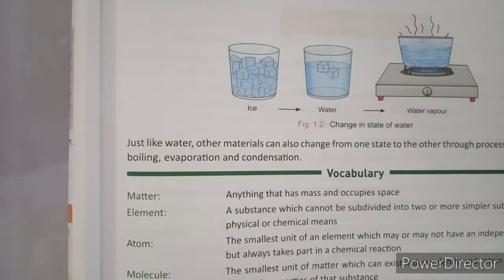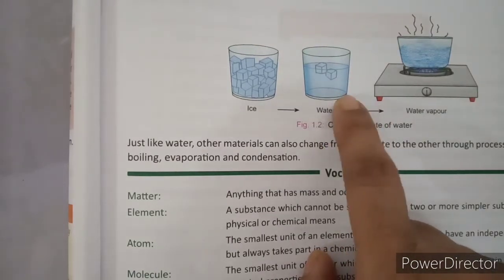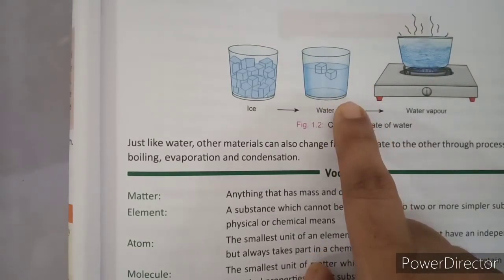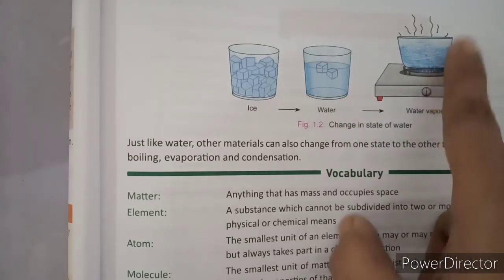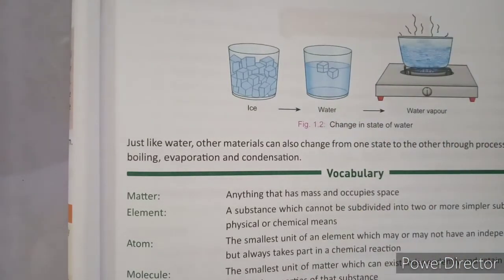Now when you heat this water again, it will give you water vapor, which is the next state of matter, that is gas.